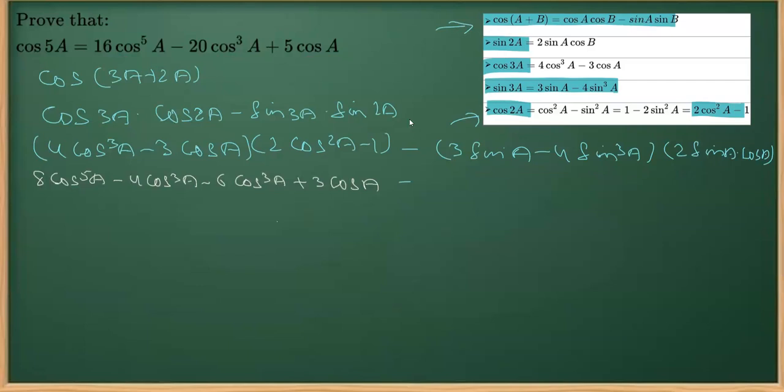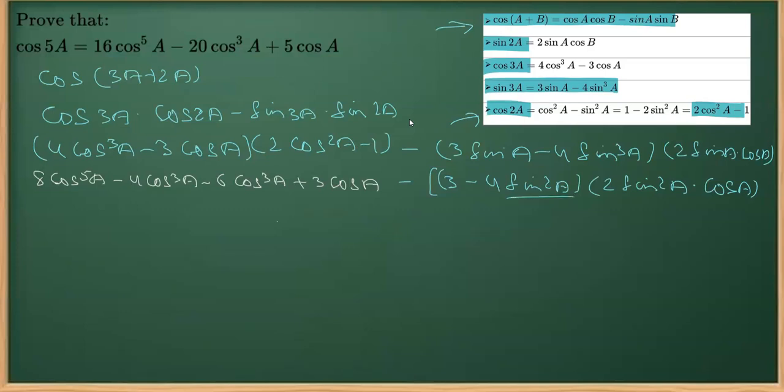So I'm taking a sin common from here, and this becomes 3 minus 4 sin square a, and multiplying this sin to this, we'll get 2 sin square a dot cos a. Right. Why did we do so?